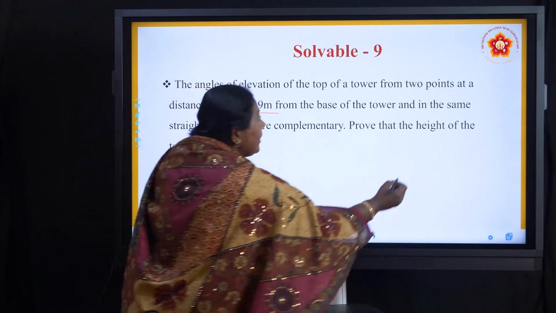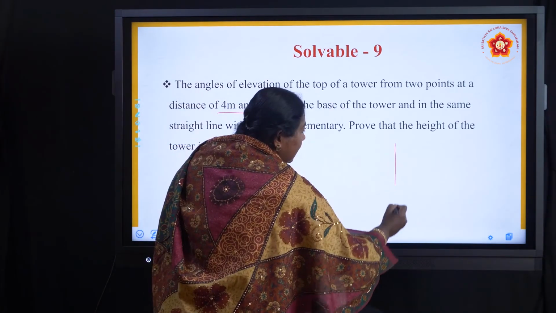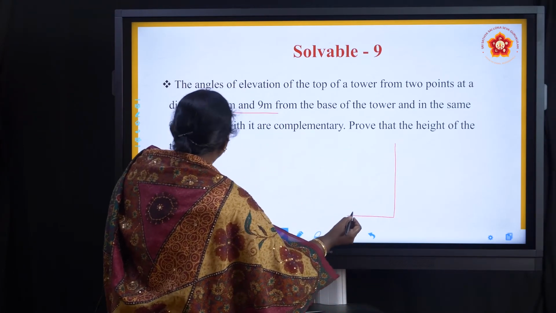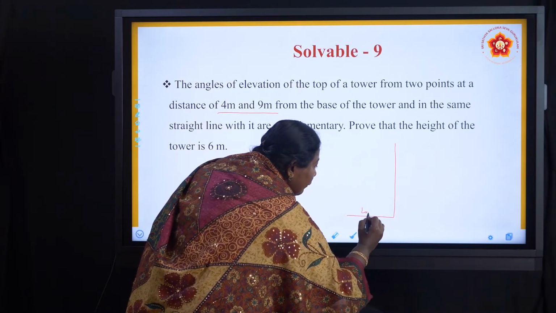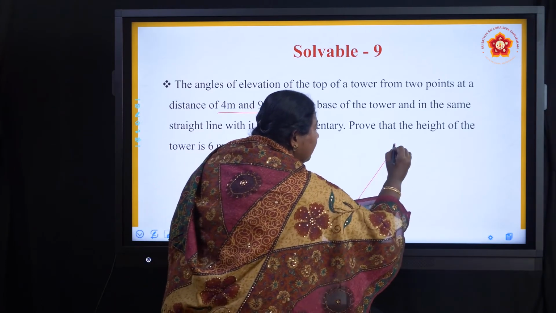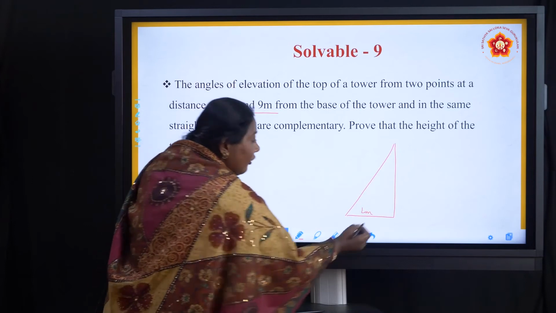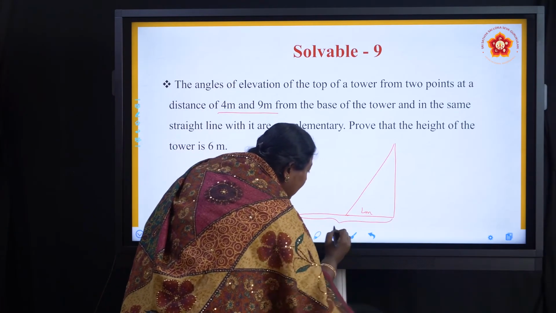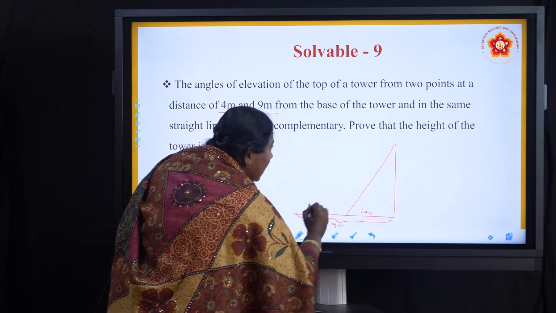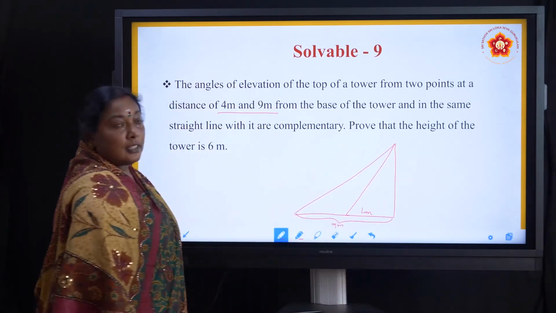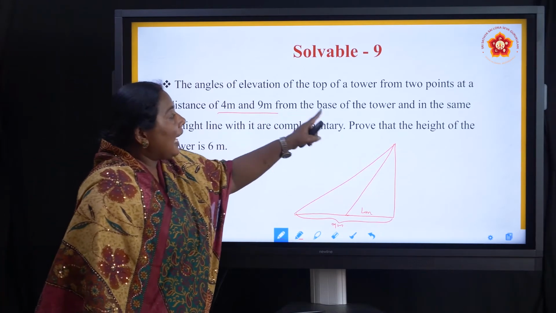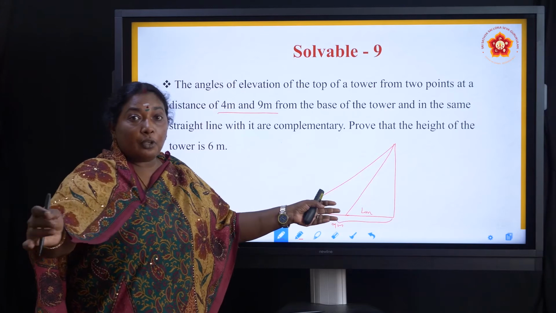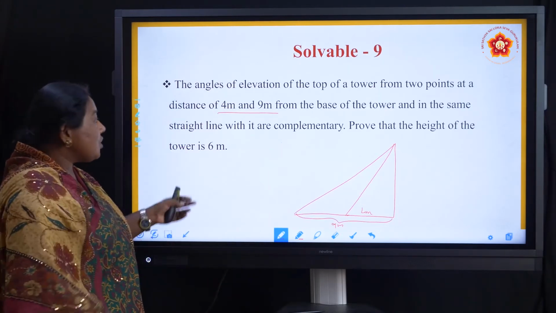What is the meaning of that? There is a tower. So from the base I am moving 4 meters and looking at the top of the tower. Then again from the base 9 meters I am moving and looking at the top of the tower. That is what they have given. And in the same straight line, I am not moving right or left from the 4 meter point. I am moving along the same straight line.